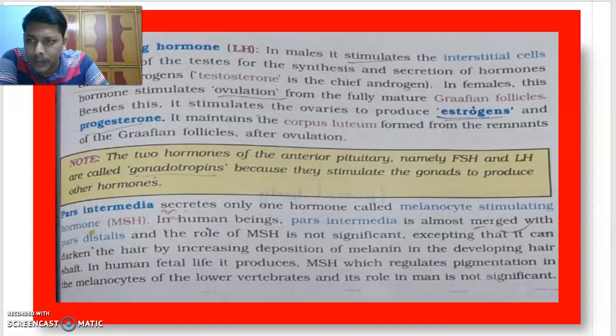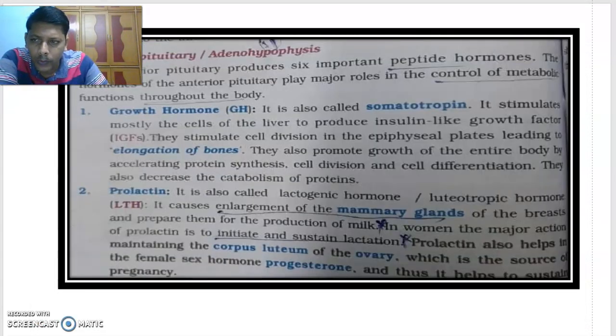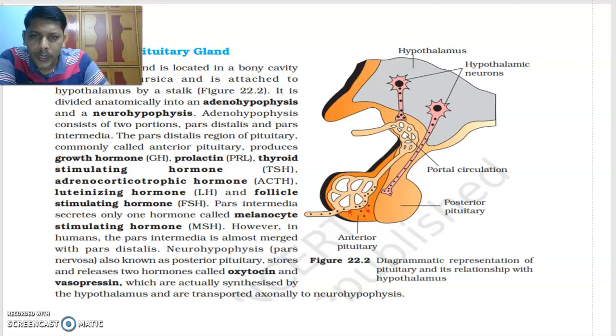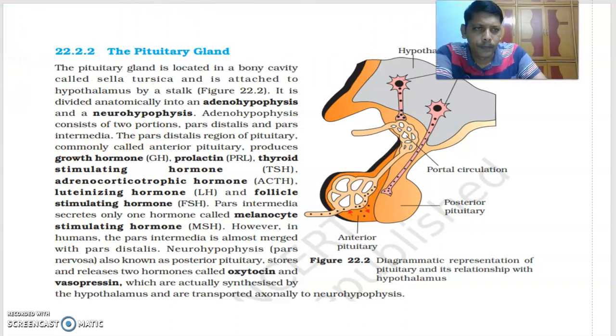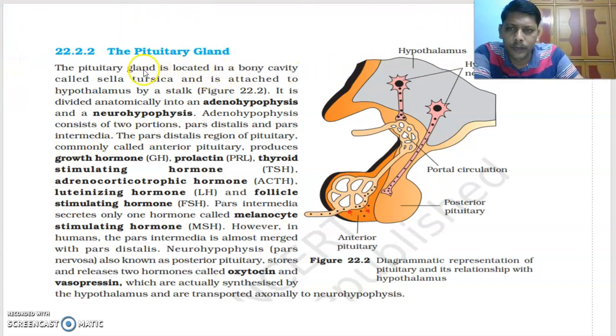The next part. Let us see what is given in the NCERT textbook about the pituitary gland.